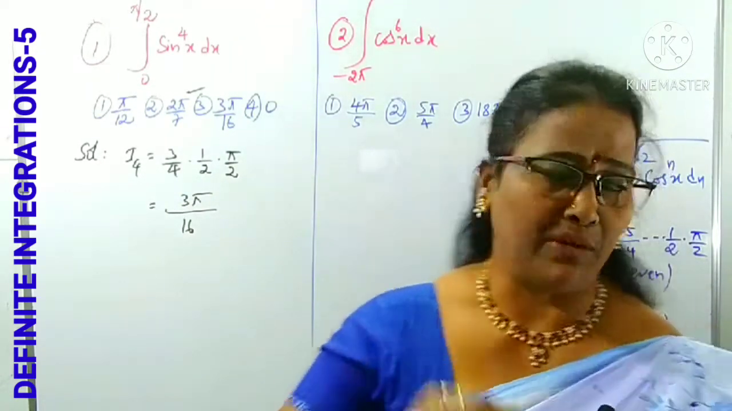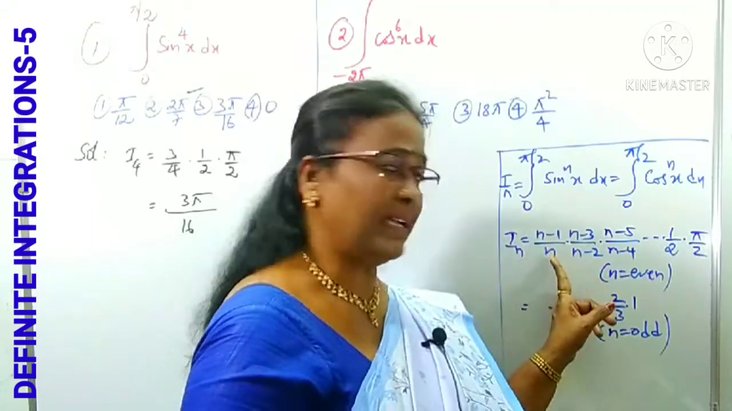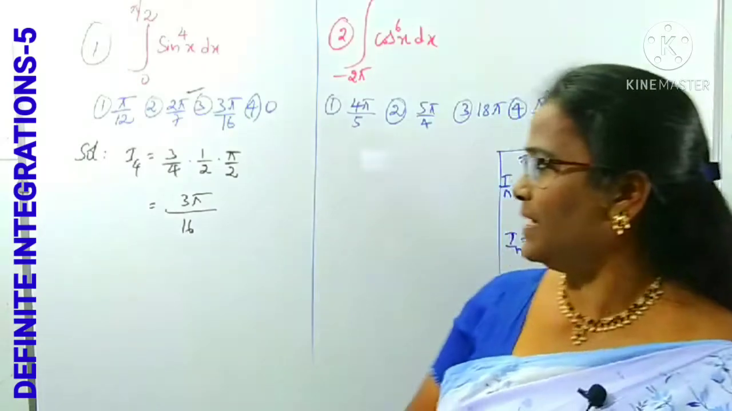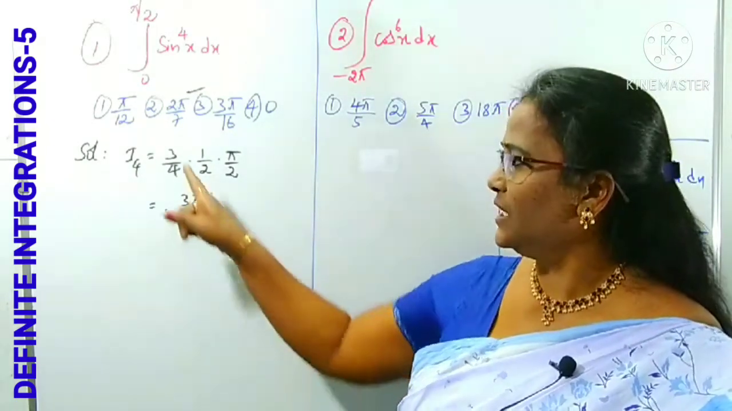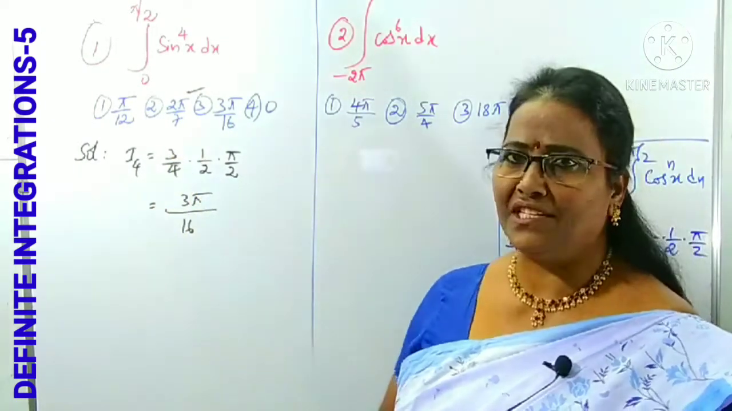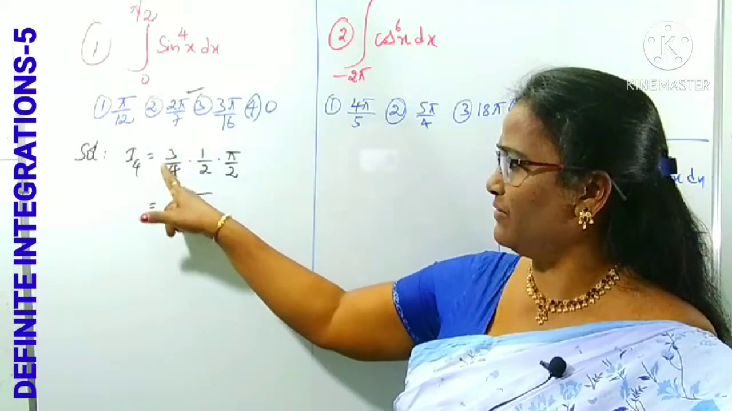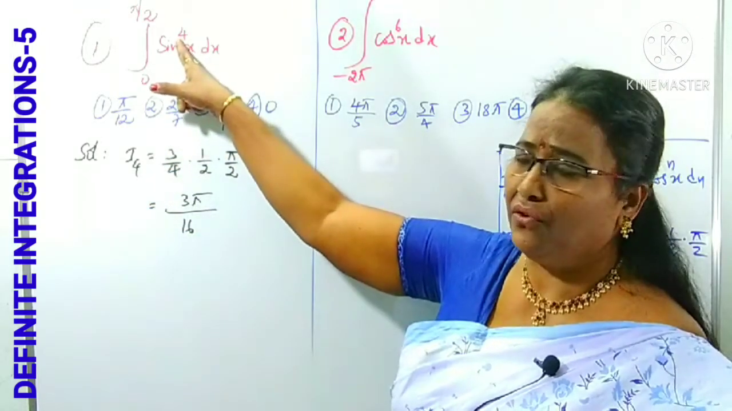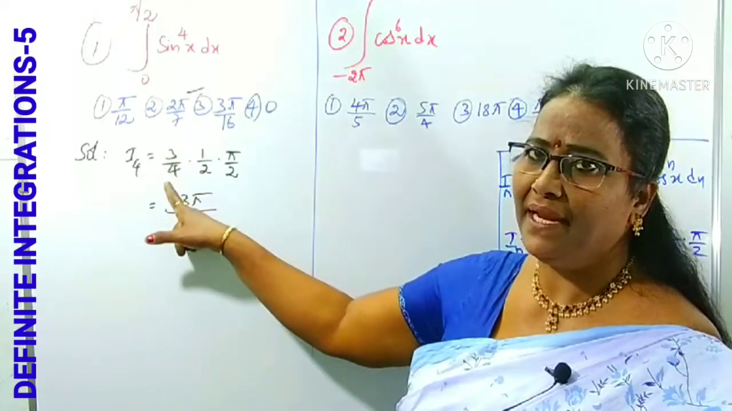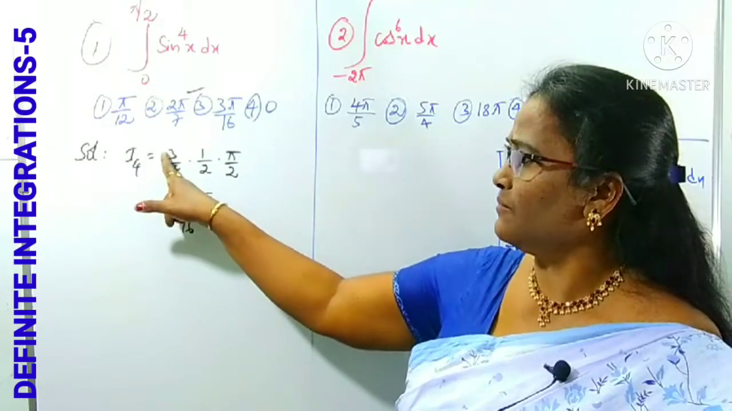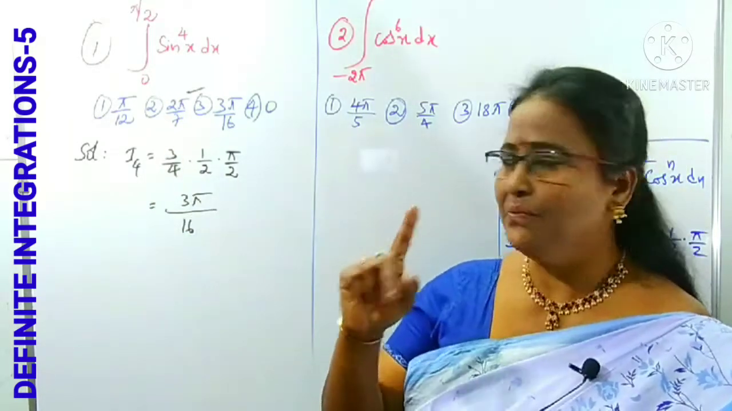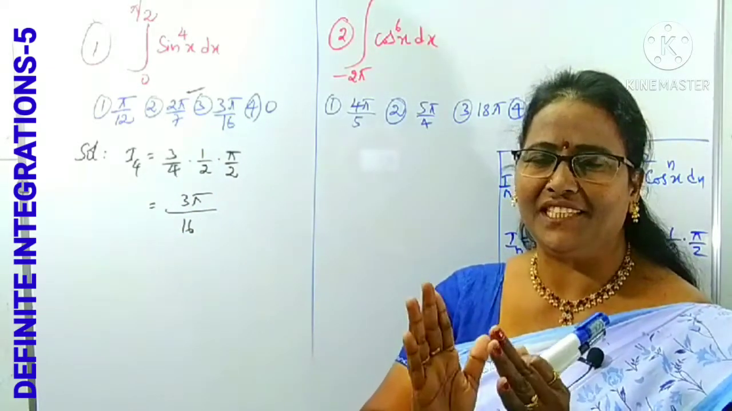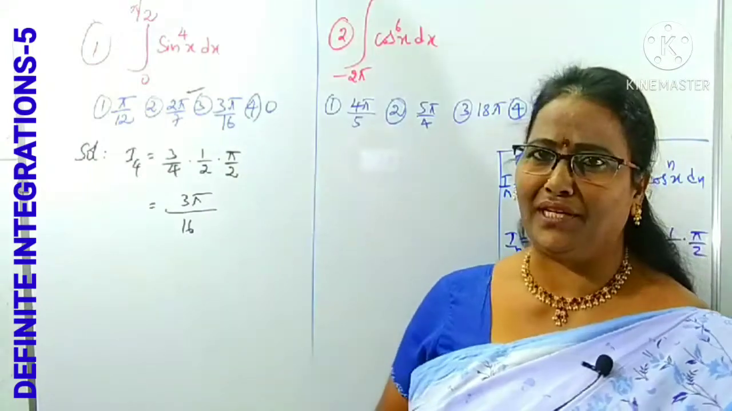After that, 4 minus 1 by 4, then 4 minus 3 by 4 minus 2, like this we can do. But that also you need not remember. We can reduce the 2 from the numerator and denominator. Now after 3 by 4, is it clear what 3 by 4 is? n minus 1 by n, where n is 4. 4 minus 1 is 3 by 4. From the 3 we can reduce the 2: 3 minus 2 is 1, 4 minus 2 is 2. Yes, 1 by 2 we got. Then you can stop, and immediately you can take pi by 2.